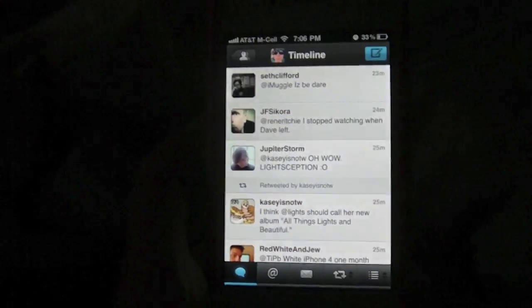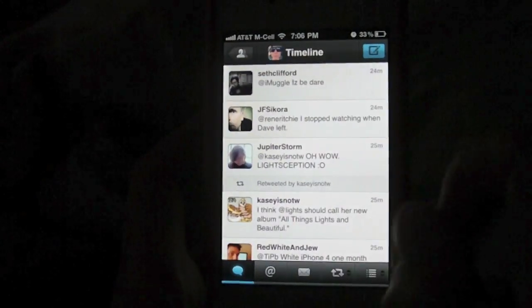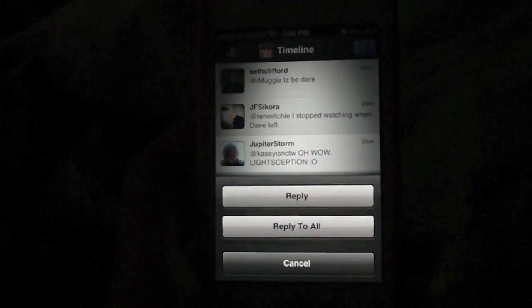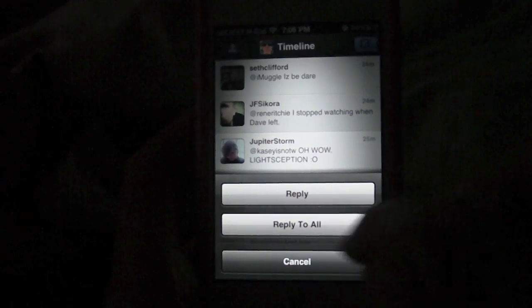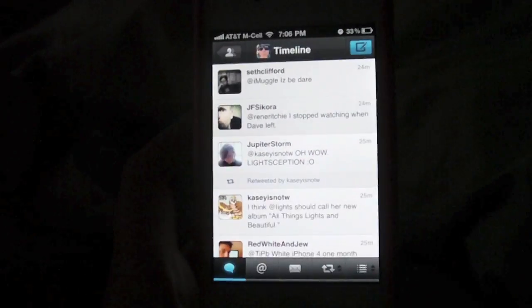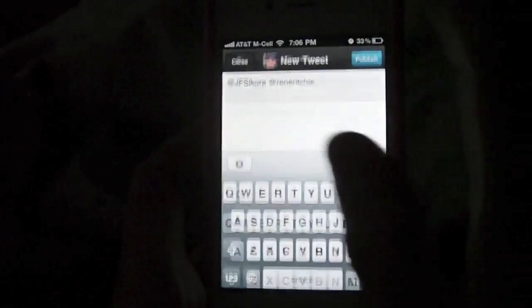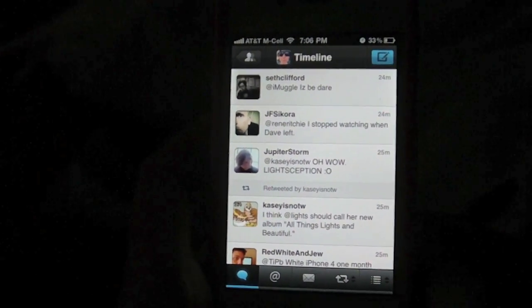Well, it has to be closed. Double tap. Okay. Now, if I want to reply to Jeremy, I triple tap. And I can reply or reply to all, because in that particular tweet, he had mentioned Renee. So I can reply to all, and we're good to go. And then we saw the other options you could choose instead for a triple tap.